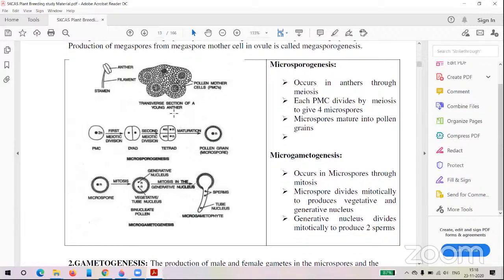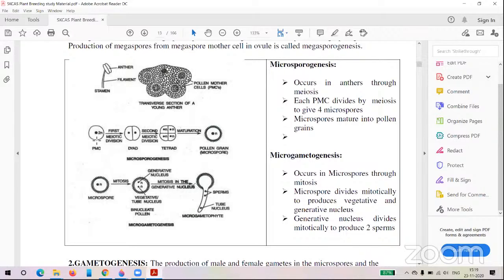After the formation of the pollen grain from the pollen mother cell, here you can see the pollen mother cell. The mechanisms useful for the production of gametes are mitosis and meiosis.